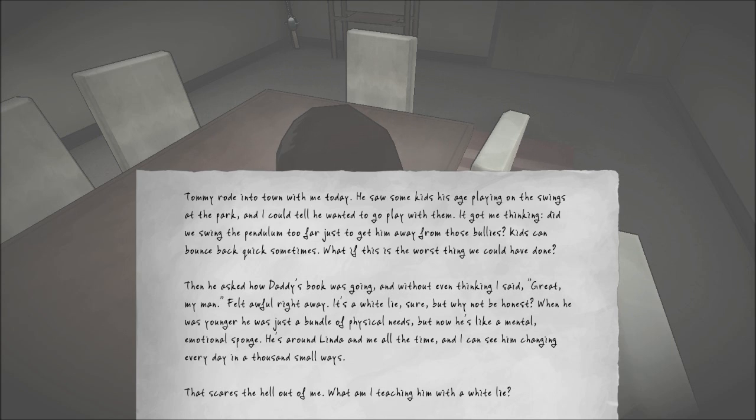Then he asked how Daddy's book was going, and without even thinking, I said, "Great, my man." Felt awful right away. It's a white lie, sure, but why not be honest? When he was younger, he was just a bundle of physical needs, but now he's like a mental, emotional sponge. He's around Linda and me all the time, and I can see him changing every day in 1,000 small ways. That scares the hell out of me. What am I teaching him with a white lie?